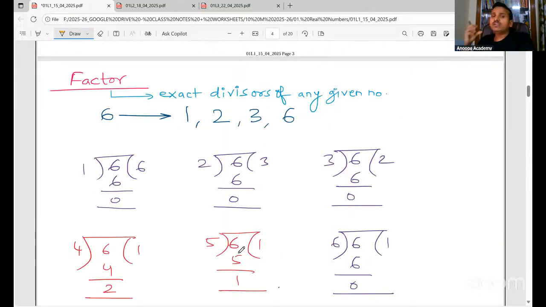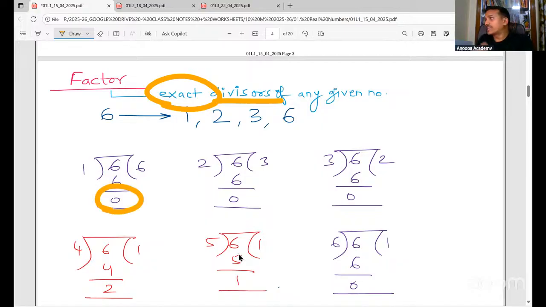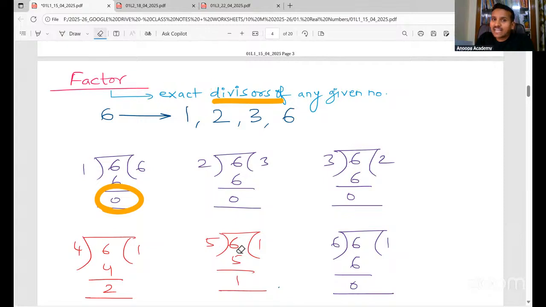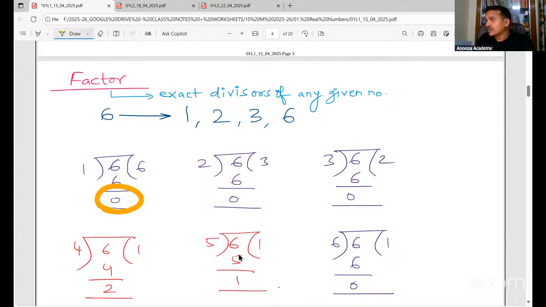Then we learned what is a factor. Factors are nothing but exact divisors. Exact divisor means the remainder is 0. That is the meaning of exact divisor. So factors are nothing but exact divisors of any given number. For example, if I take 6, 1 can divide 6 because 1 sixes are 6, remainder is 0.